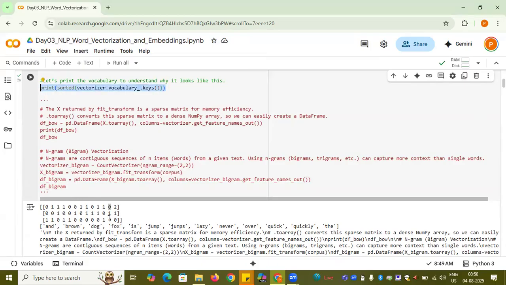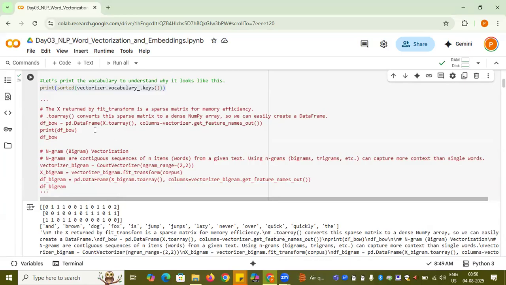So if you see, there are 13 such vocabulary items created: brown, dog, fox, and so on. For each of these vocabulary items, we create a frequency for each and every document. So in a way, our corpus has been converted to vectors, which is the purpose of bag of words.